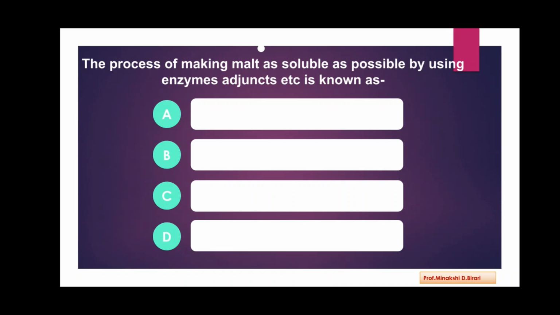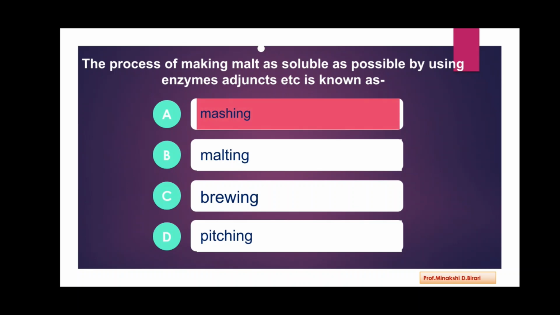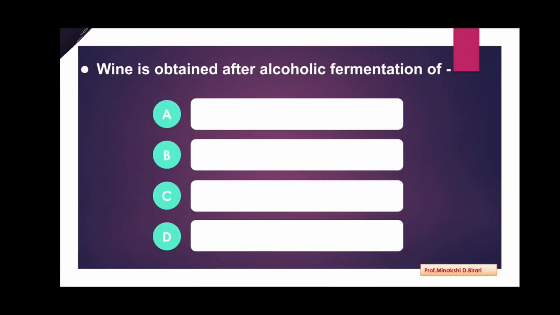Next question. The process of making malt as soluble as possible by using enzymes, adjuncts, etc. is known as mashing, malting, brewing, pitching. So the answer is mashing. The process of making malt as soluble as possible by using enzymes, adjuncts, etc. is known as mashing.